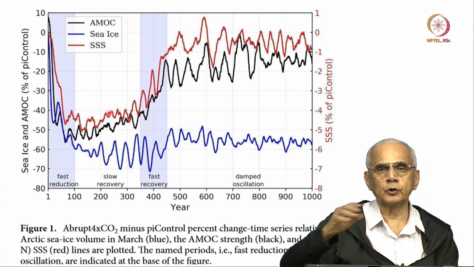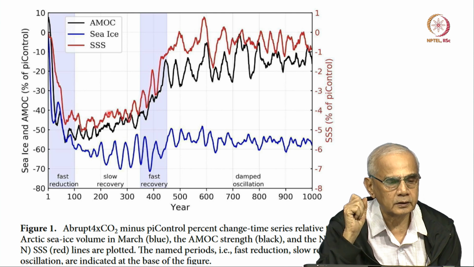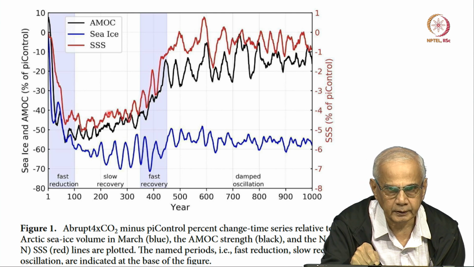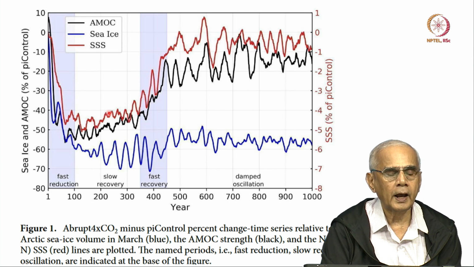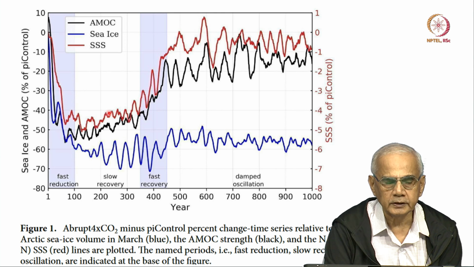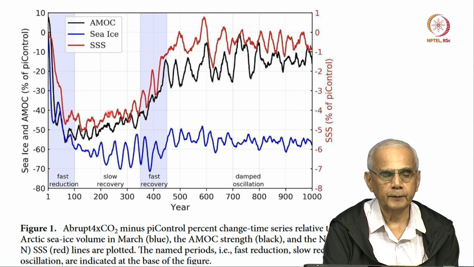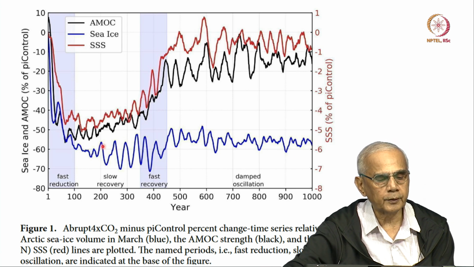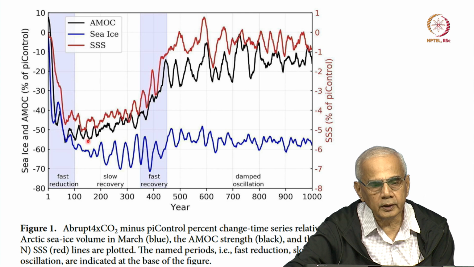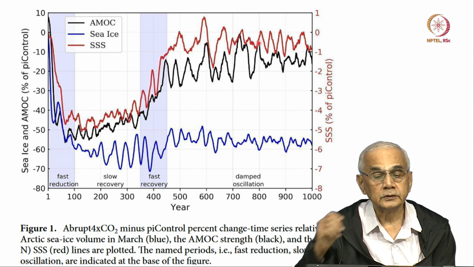So, what you see is as soon as you increase CO2 4 times, the sea surface salinity declines rapidly because of melting of the ice sheets, and naturally once the sea ice melts, the sea surface salinity declines rapidly. Okay. And after many 100 years, slowly the system recovers and does not quite reach, but almost reaches the original value.